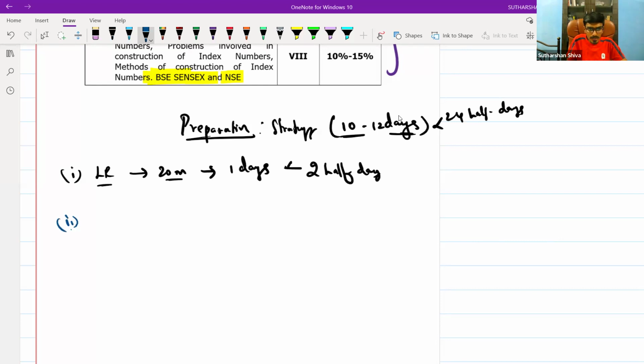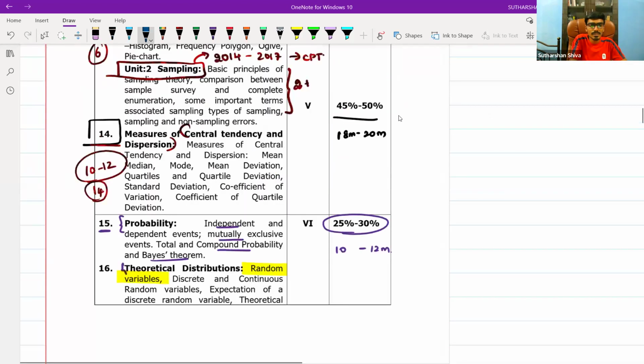Then come to your second part, statistics. You are having 40 marks. The 40 marks has been divided into how many chapters? 6 chapters.